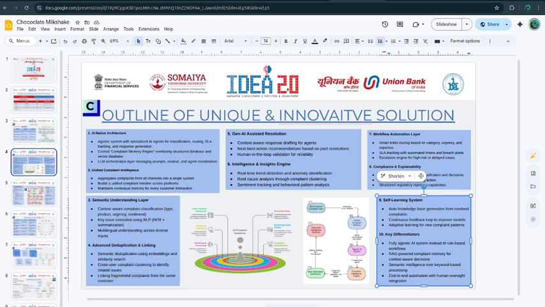The next thing we have is the self-learning system. This is a very important feature which has, I think, not been implemented till now, where if a human is there in the loop, the AI will learn from its behavior and what response it has generated to previous queries, and if there are similar queries, the AI can answer with respect to the human-in-the-loop response which was generated before. So this is something which will help the AI do reinforcement learning without actually doing reinforcement learning.